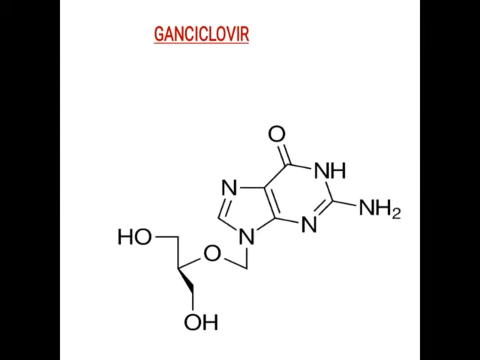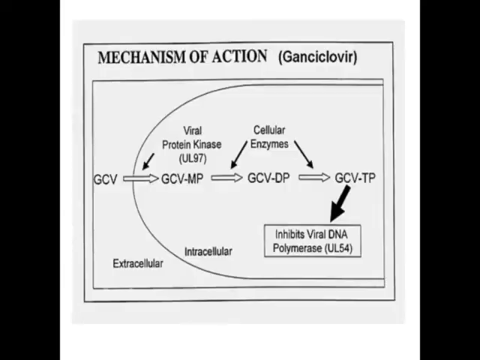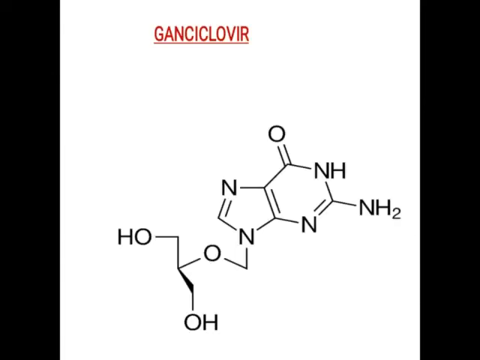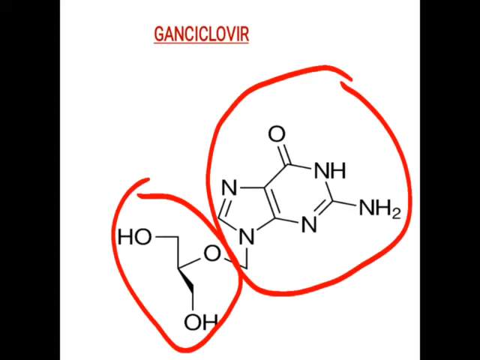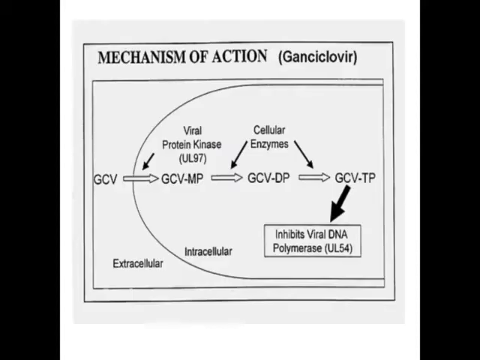The next drug is ganciclovir. So this is the structure of ganciclovir. Again, you check that it is similar to guanine, and instead of the sugar moiety, it consists of this side chain containing two hydroxy groups. So actually, in guanosine the sugar moiety is present, but instead of the sugar moiety, it consists of this dihydroxy group containing moiety.